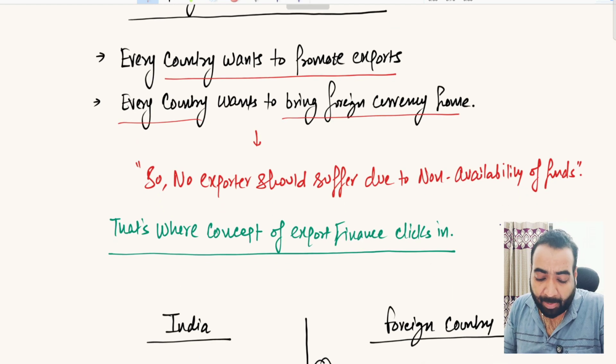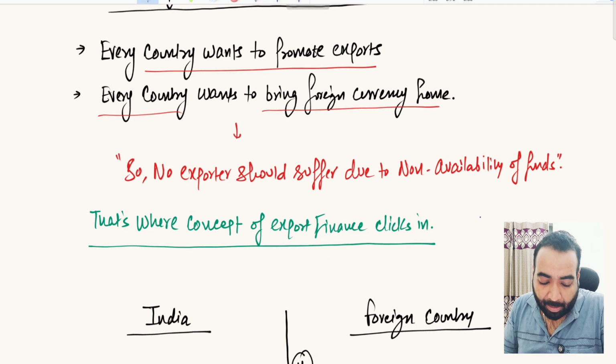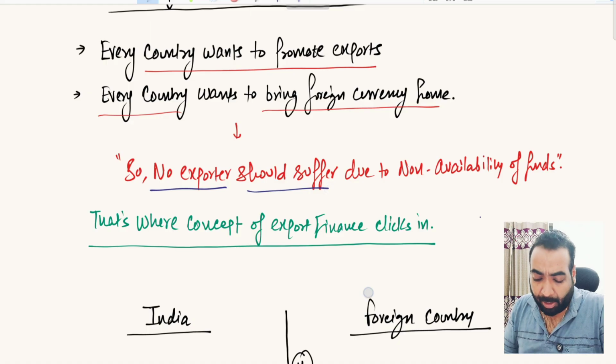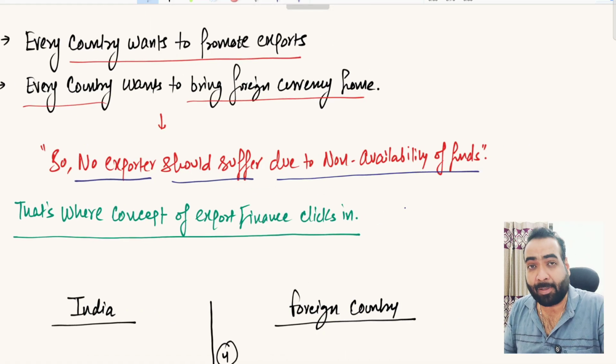So what does our RBI say? Our RBI says no exporter in India should suffer due to the non-availability of funds. RBI says we don't want to come into this situation. We don't want to see the situation where the exporter is not able to export the goods because he doesn't have the funds available with him to manufacture or supply those goods.